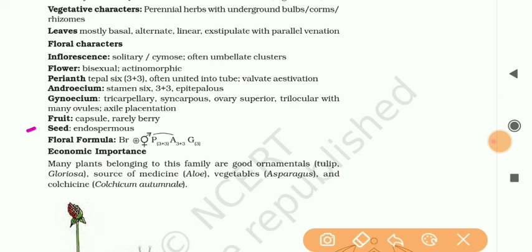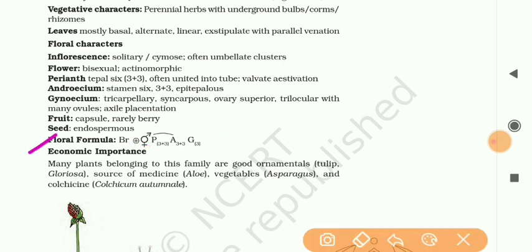Next thing, class, is the floral formula. Bracteate, actinomorphic, bisexual, perianth 3+3, androecium 3+3, and gynoecium 3. Okay.